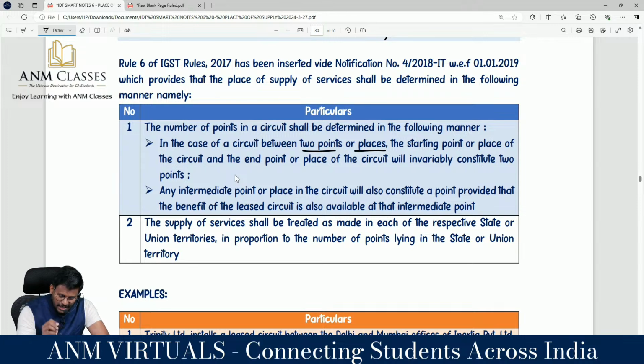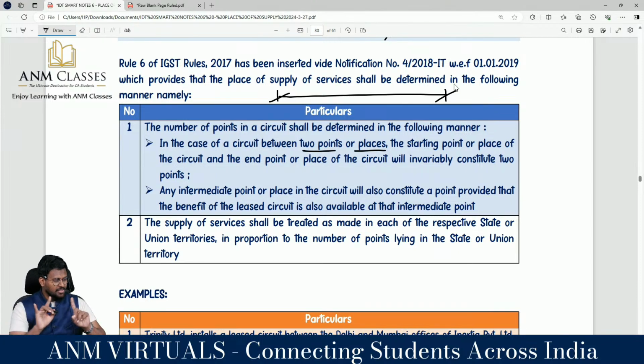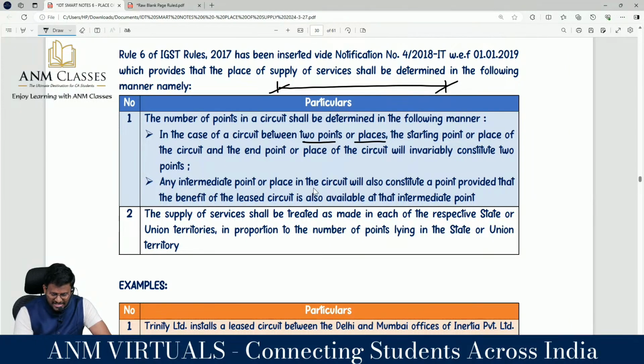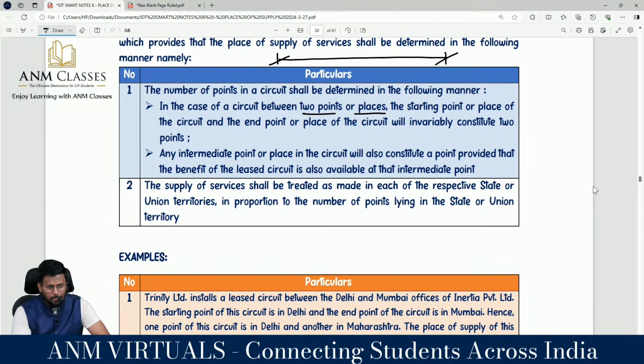For example, in the wire-laying case, the starting point of the wire and the ending point of the wire should be treated as 2 points. Sometimes the starting point of the wire may be in Kerala and the ending point may be in Tamil Nadu, so the wire is in 2 states. Any intermediate point or place in the circuit will also constitute a point, provided that the benefit of the leased circuit is also available at that point.